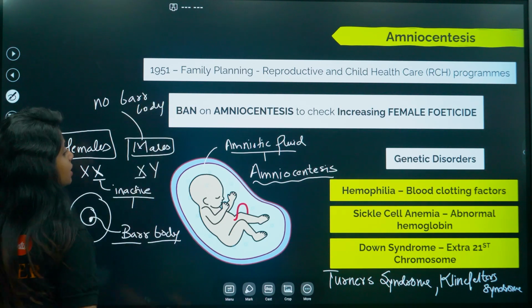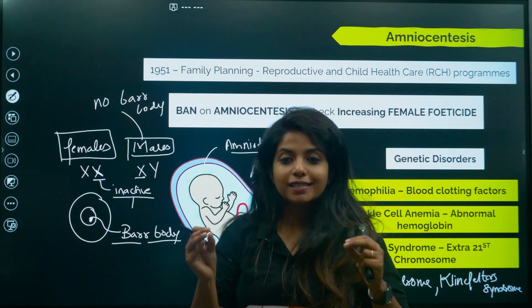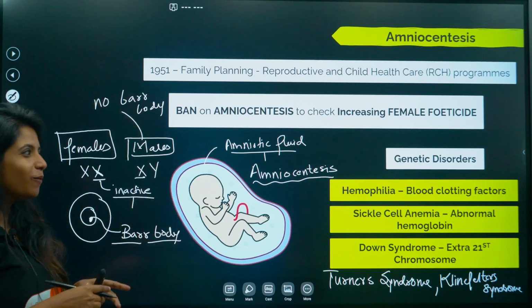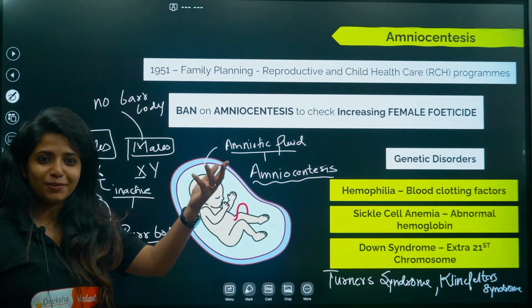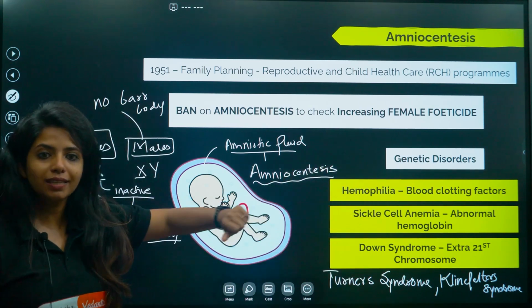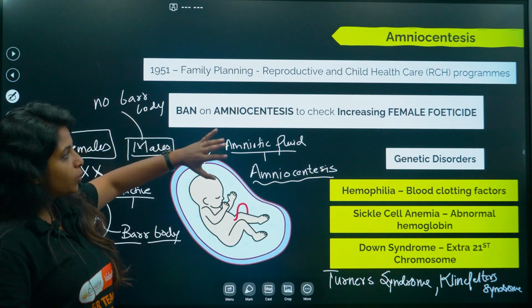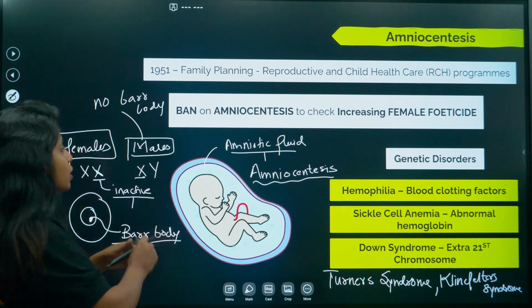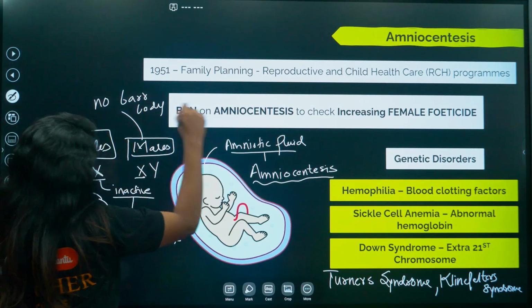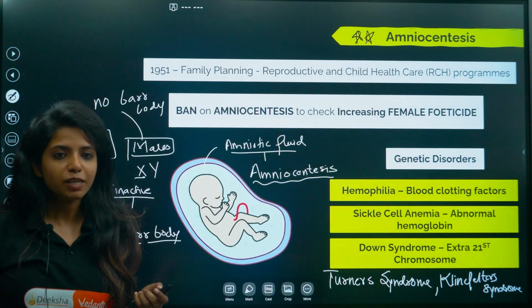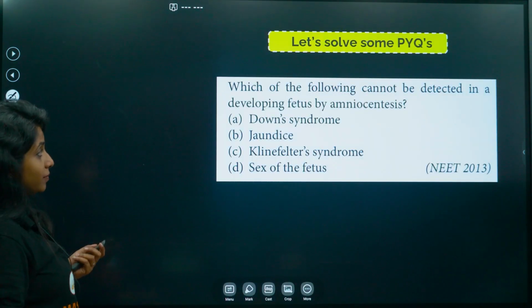Ma'am, could this come? This has come previously, which is why I thought I'll teach you. There was a question on this, and we never know, you could probably guess it on the test day. I have not included it now, but as of now, I included this particular question. I hope you understood the whole concept. Amniocentesis, again I am telling you, is 100% important. You can mark it in your NCERT textbook as well. Going ahead with the question.